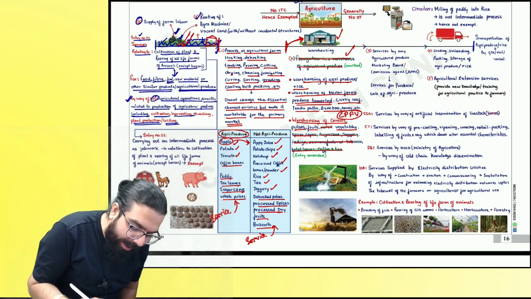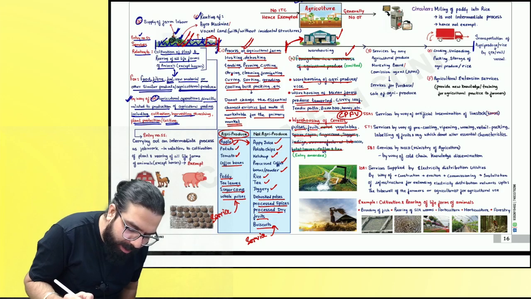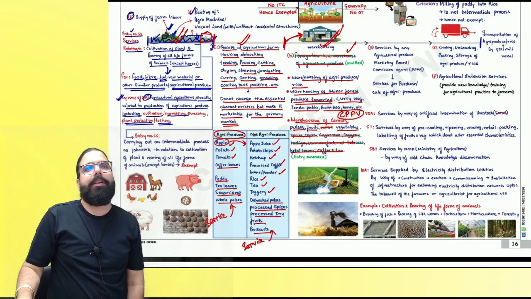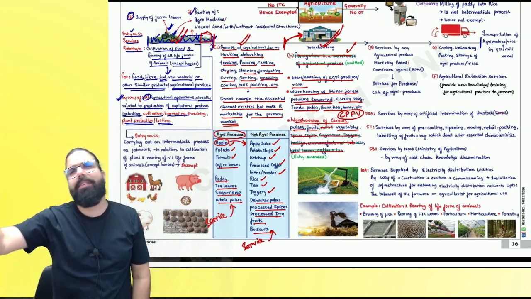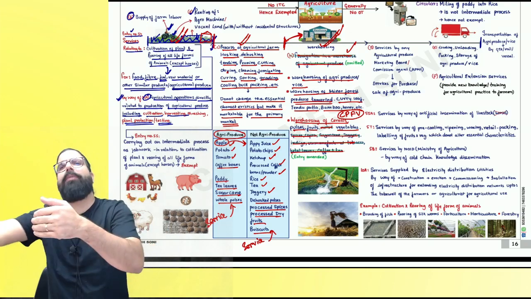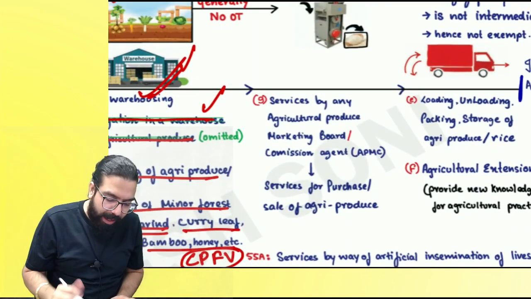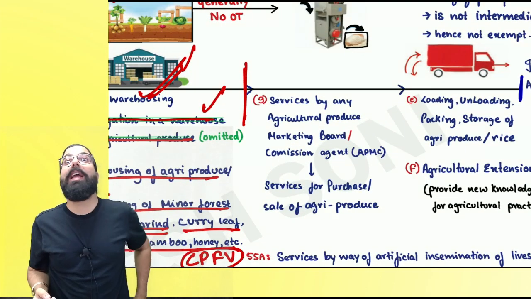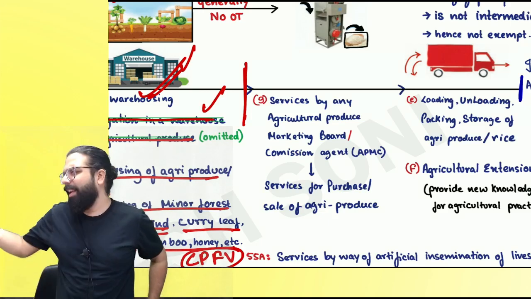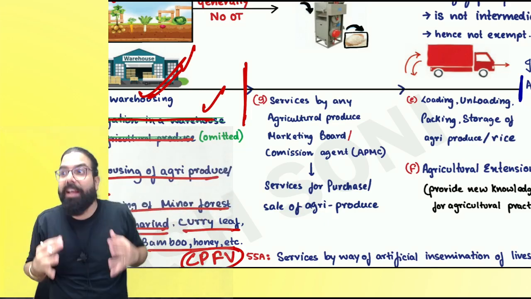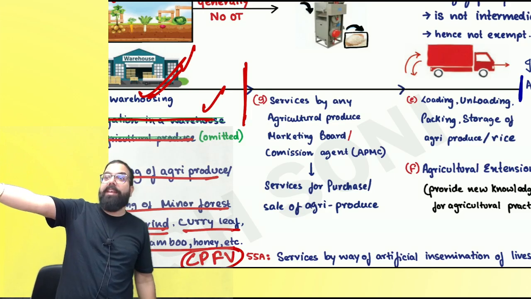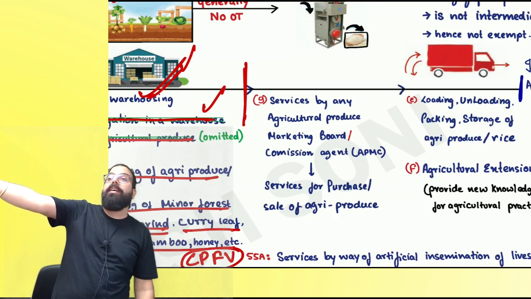Everyone over here, I did agricultural operation, processes at agricultural farm, then warehousing I did. After that, just imagine, supposing I am an agriculturist only. I am storing my goods. Will I let my goods rot or will I sell it further? After warehousing, what will happen? I will sell it. So now the APMC agents will come, Agricultural Produce Marketing Committee agents, they will tell, hey, give me the goods, I will sell it further. They will take some commission. Their commission is also exempted. And hence, they will not require registration under section 23(1).